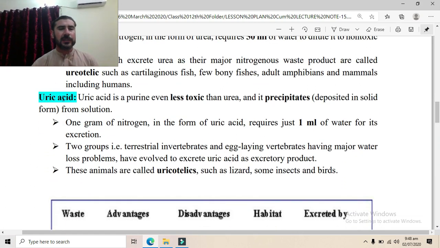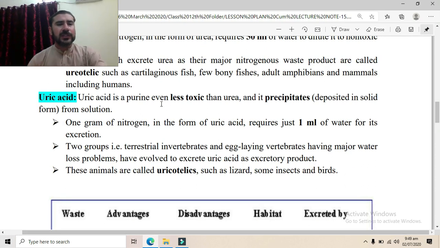Now the third category, that is uric acid. Those organisms which release their nitrogenous waste as uric acid, which is basically a purine, the least toxic among the three. The most toxic is ammonia, then urea, and the least toxic is uric acid. It precipitates out from the solution and is deposited in solid form. Now 1 gram of nitrogen in the form of uric acid requires just 1 ml of water for its excretion.